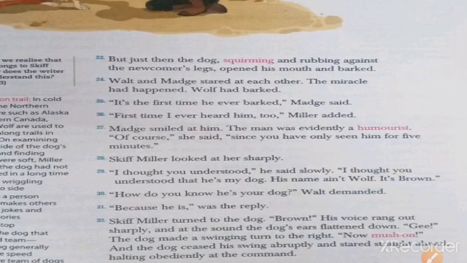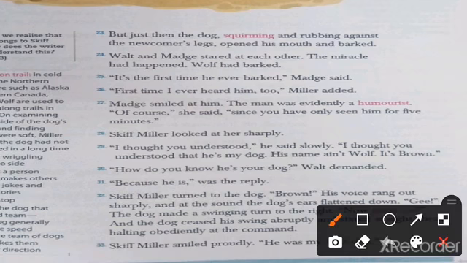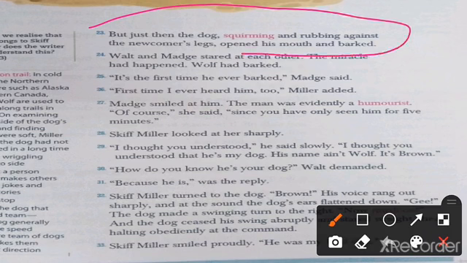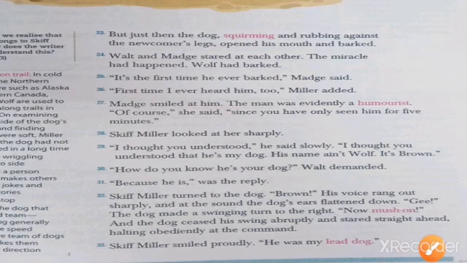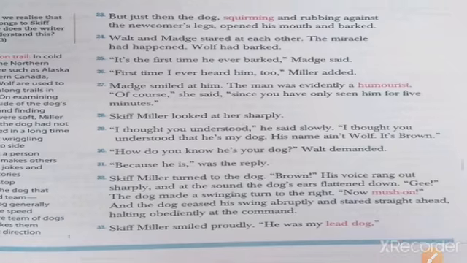But then the dog, quivering and rubbing against the newcomer's leg, opened his mouth and barked. The dog continuously rubbed against the man's legs with his body, and then circled around him. Walt and Madge stared at each other. The miracle had happened. Wolf had barked.